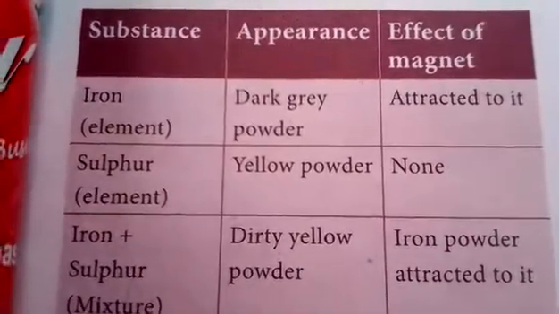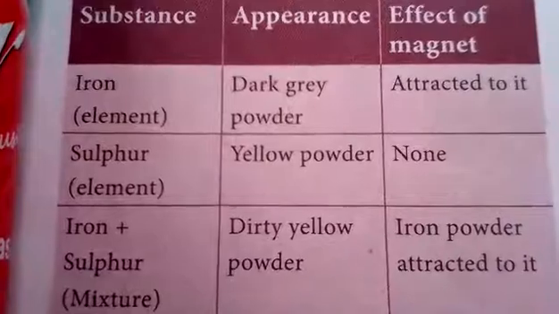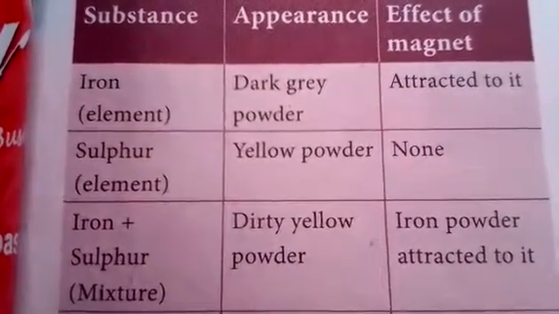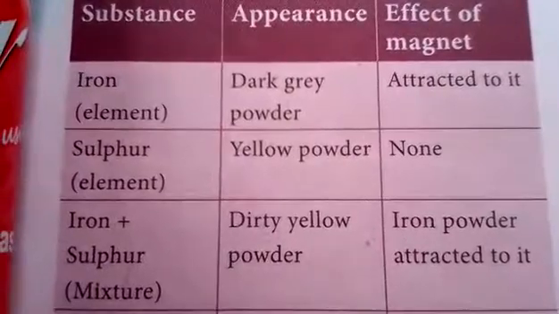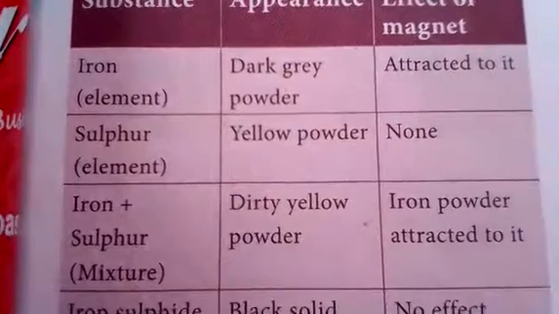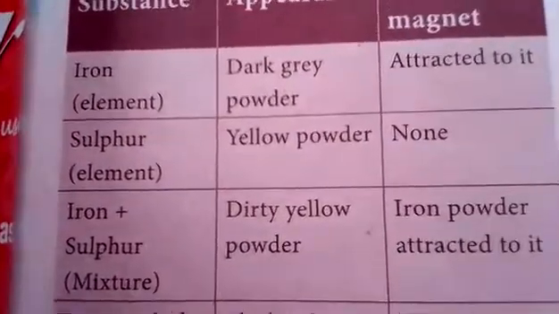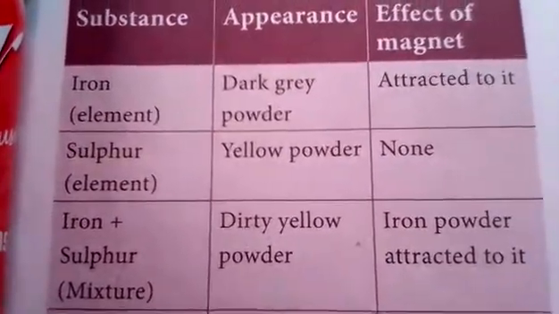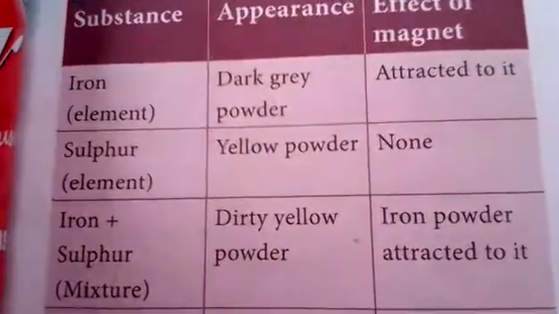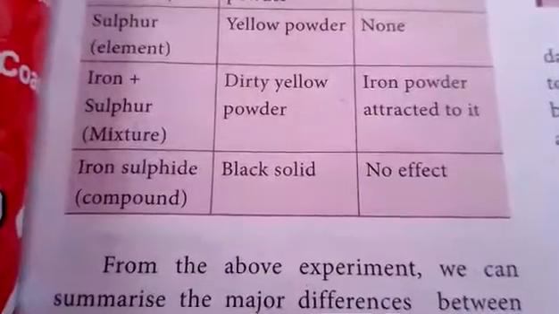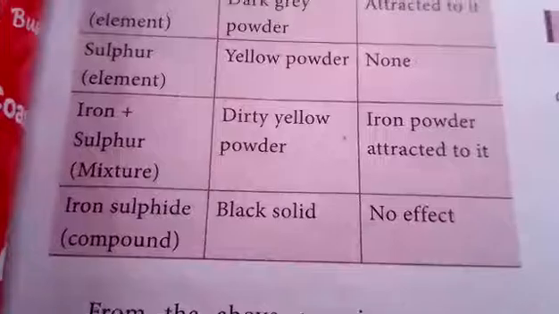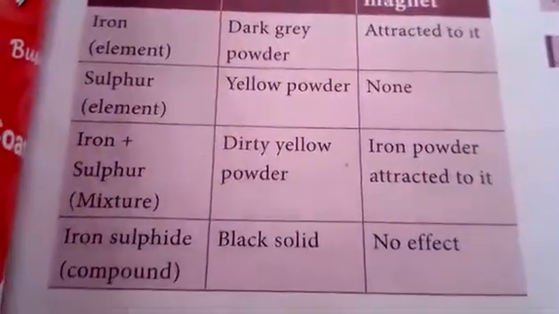attracted to it. Sulfur, the element, yellow powder, its original appearance. Effect of magnet is none. Iron plus sulfur, the mixture, yellow powder, its original appearance. Effect of magnet, iron powder is attracted to it. And also iron sulfide, the compound, black solid, there is no effect of magnet.